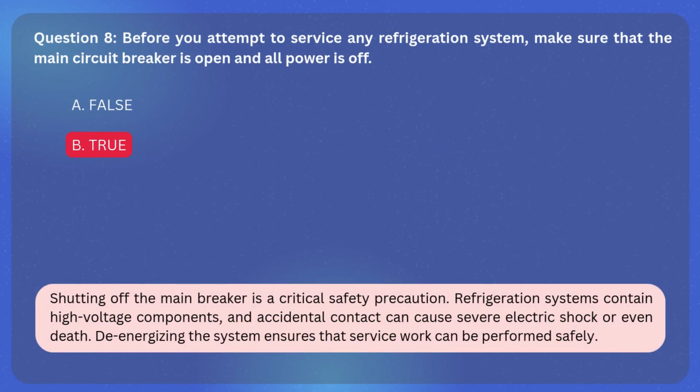The correct answer is B. True. Explanation. Shutting off the main breaker is a critical safety precaution. Refrigeration systems contain high-voltage components, and accidental contact can cause severe electric shock or even death. De-energizing the system ensures that service work can be performed safely.